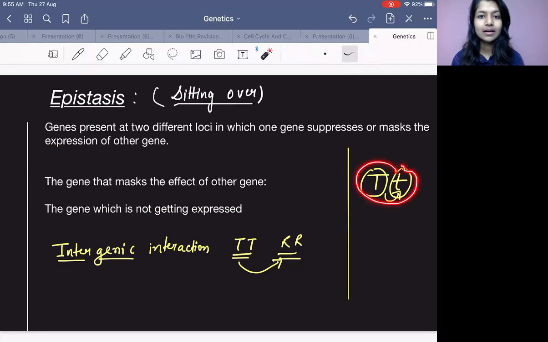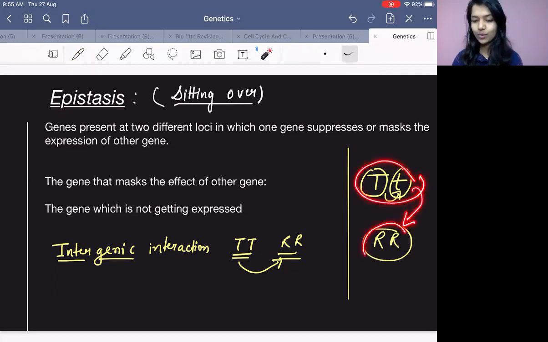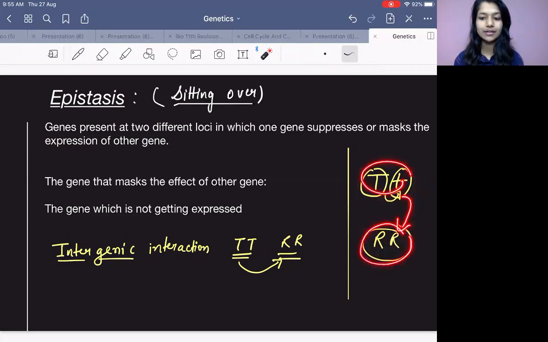Happening between the alleles of one gene. But if the same thing happens between two different genes, then that is epistasis. Let's say I'm taking capital T, small t, capital R, capital R. One gene will suppress the other one. That gene will get expressed and this will not get expressed. So this is sitting over this gene. This is your epistasis, when one gene masks the activity of the other gene.